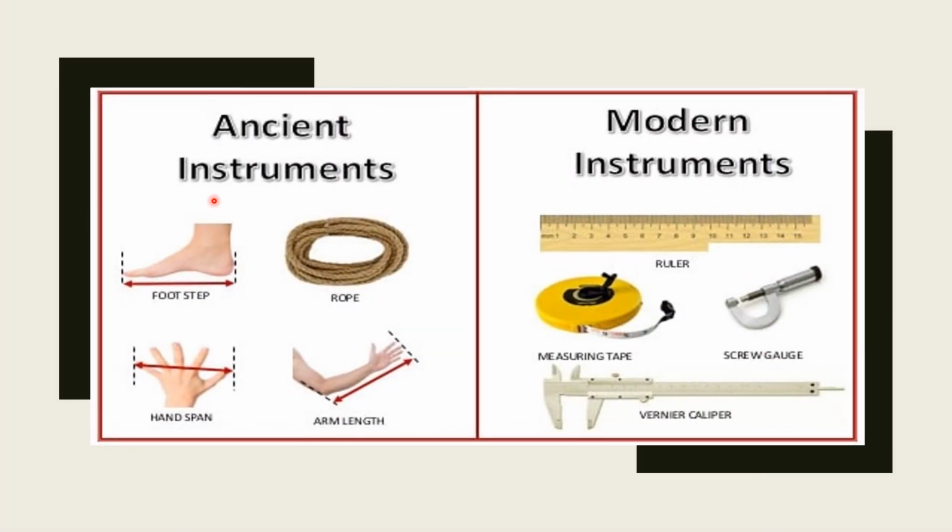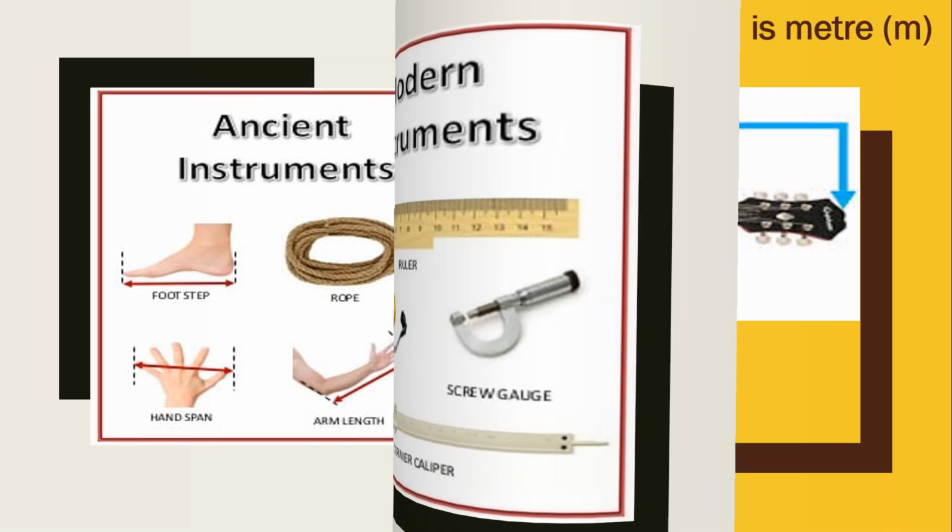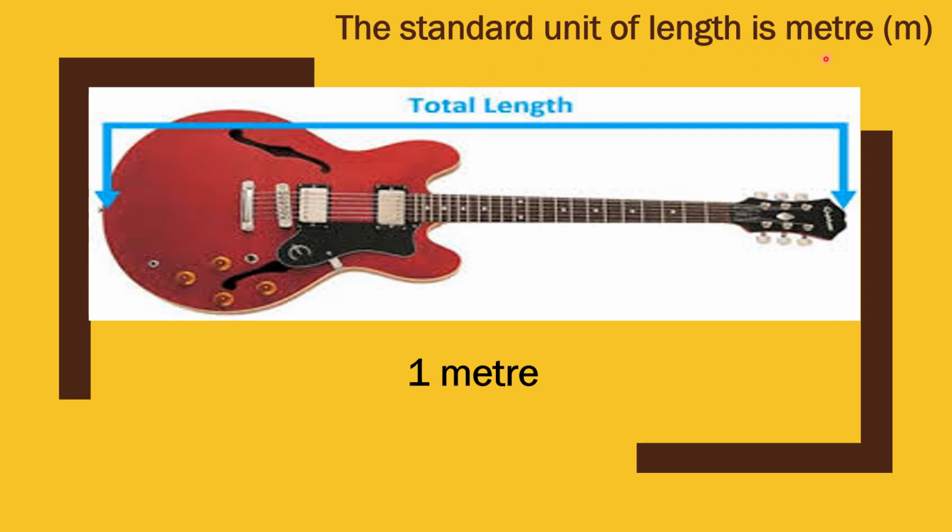Ancient instruments to measure length are footstep, rope, handspan and arms, etc. And modern instruments you know very well, like ruler, measuring tape, screw gauge, all. Standard unit of length is meter. For example, this guitar. The total length of this guitar is approximately 1 meter.